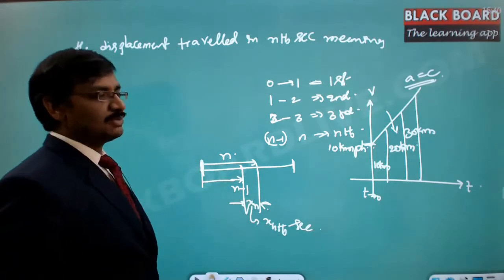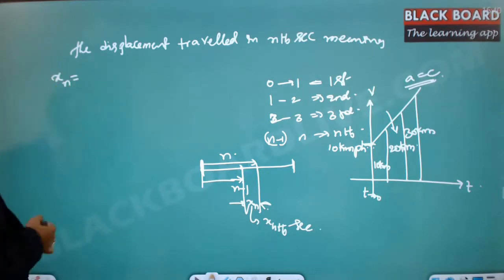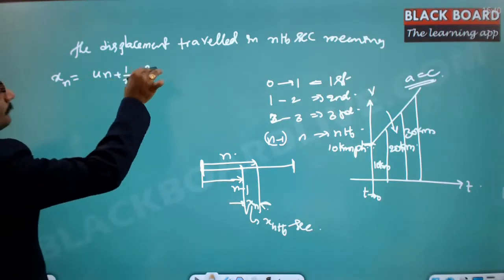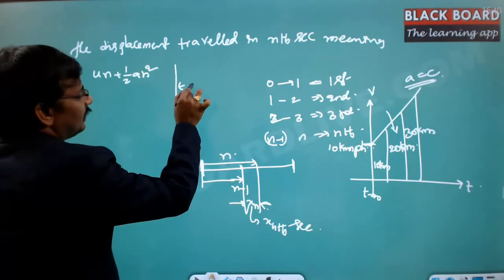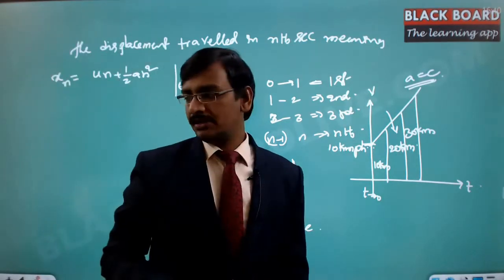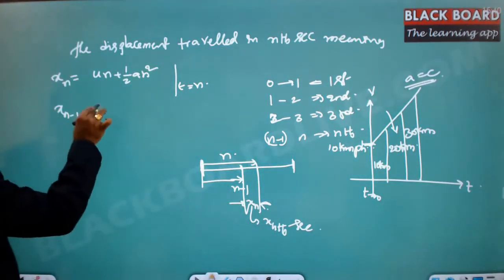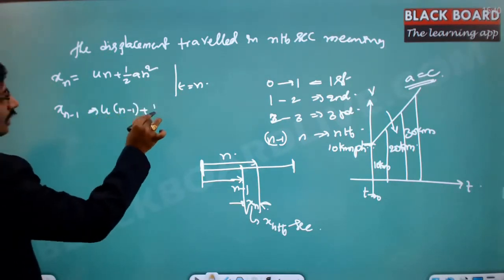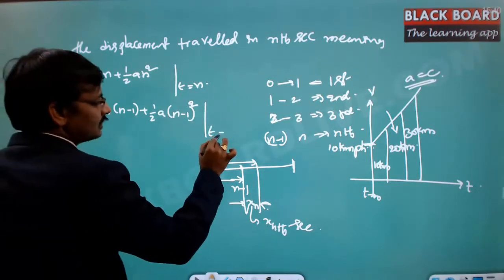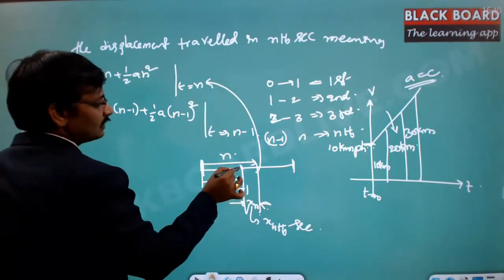So this is the nth second displacement. Now, if I have to do that, I know that in n seconds, how much distance I traveled can be given by un plus half a n square, because here t is nothing but n seconds. t is expressed in seconds, so I have just substituted n. And then in the n minus 1 second, x n minus 1 is u into n minus 1 plus half a into n minus 1 whole square. This is when t is n minus 1 second. So nth second is the first case and n minus 1 is the second case.